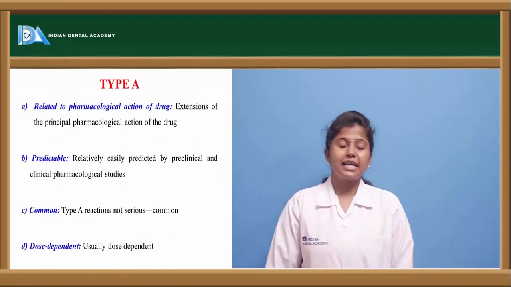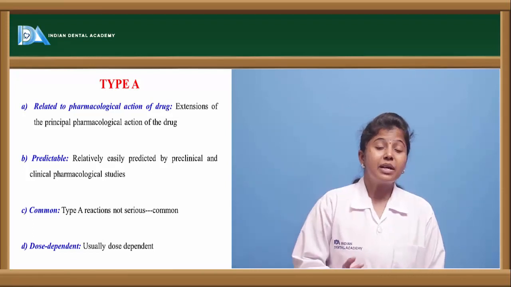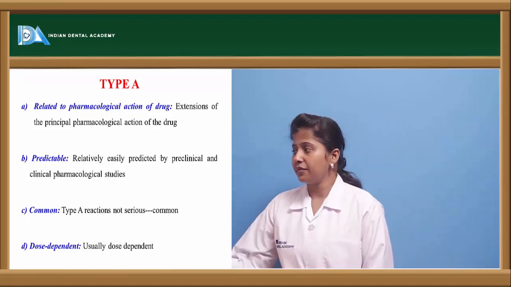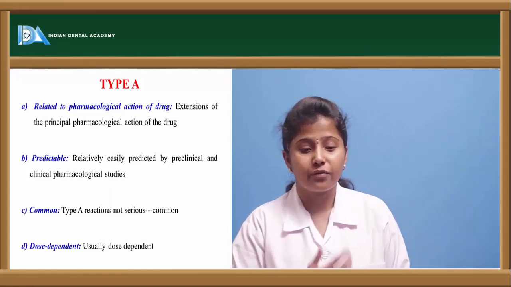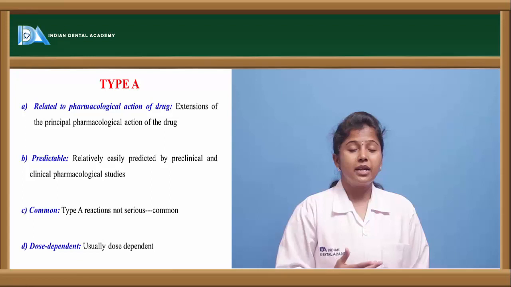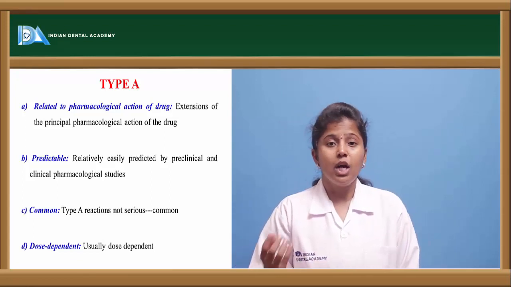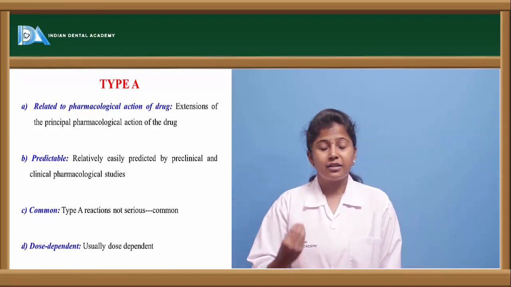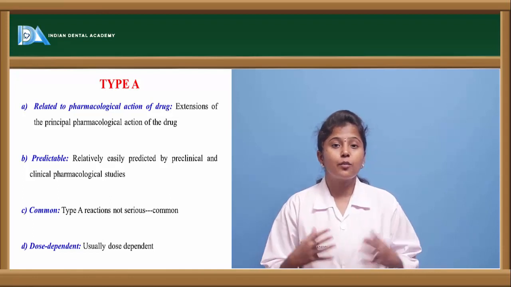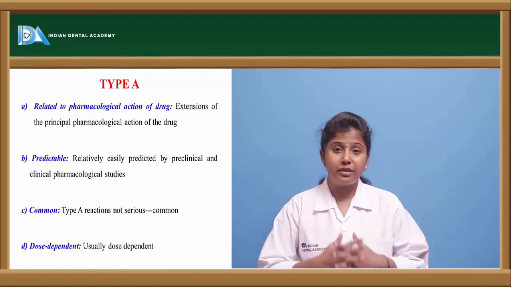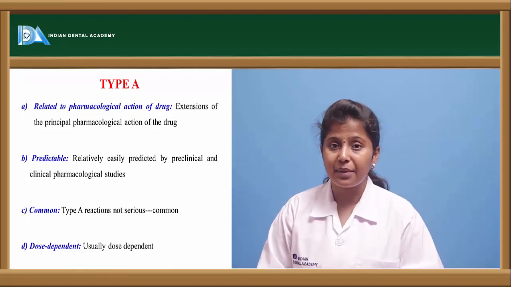So here, Type A. Type A is a type of drug reaction which is augmented. In the sense, we can predict these adverse drug reactions. Type A is further classified as related to the pharmacological action of the drug. So here a doctor or a medical practitioner can say that these may be the side effects of this drug. Because we are taking this drug and the drug is going into the body and showing its effects, based on the pharmacological action of the drug, the medical practitioner can predict what kind of side effects the person may face.